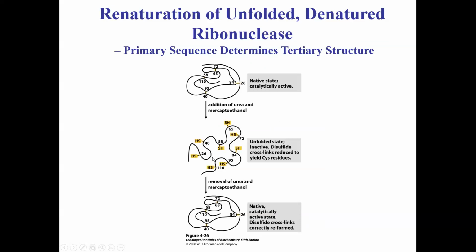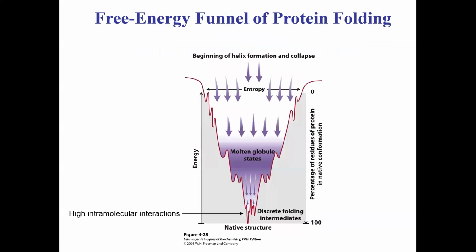How do you go from, let's say, a totally unfolded state, a random coil state where every single bond has a free degree of rotation around it? It can just do whatever it wants, crazy. What happens? How does a protein fold?